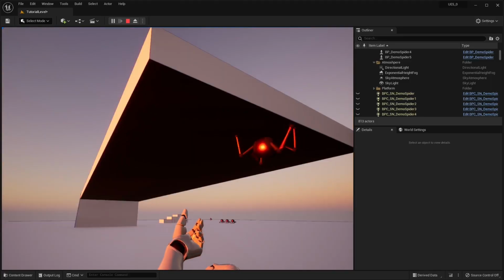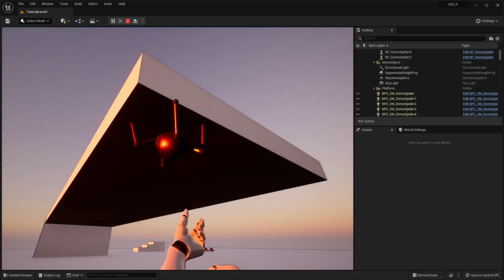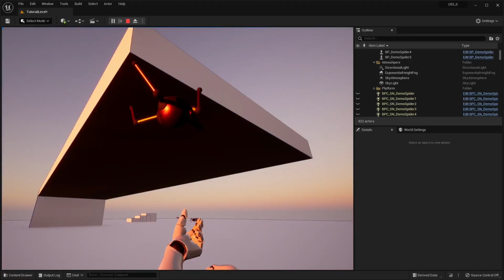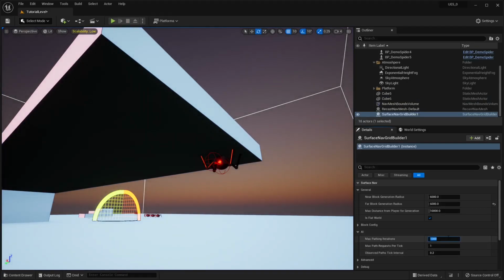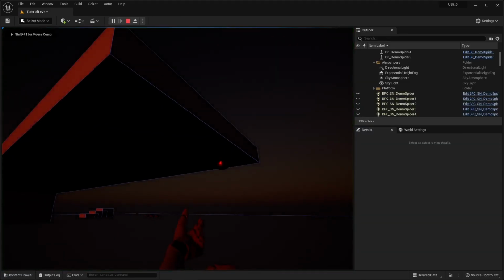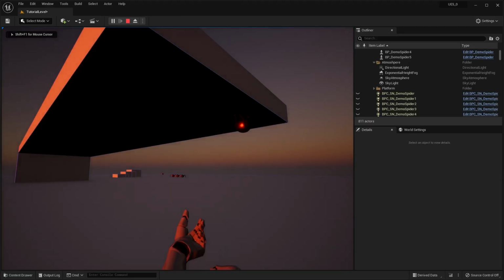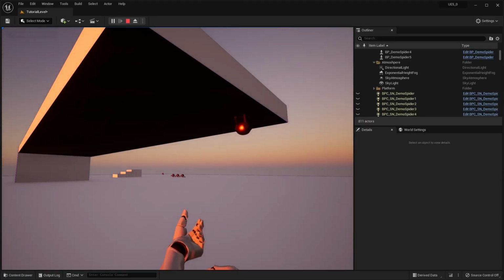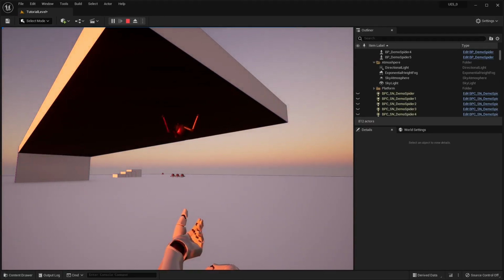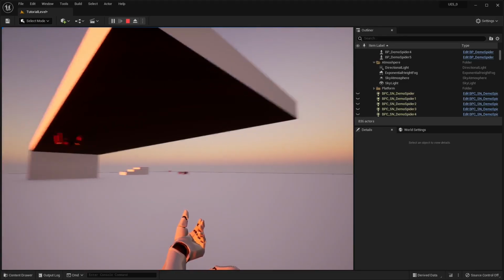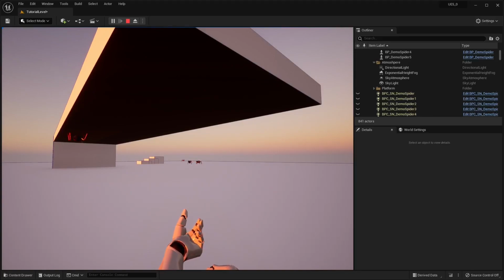it kicks in, and it's going to walk up to me because this is the closest spot it can pathfind to me right now. Now I am going to bump this up. Let's go to 8,000. And now let's play. And so with that increased iterations, it can now properly pathfind to a point that's closer to me or next to me.